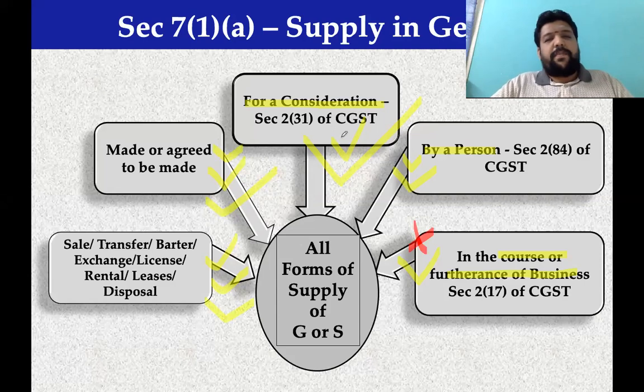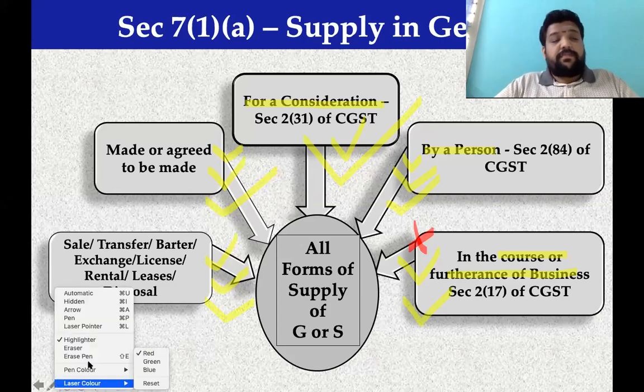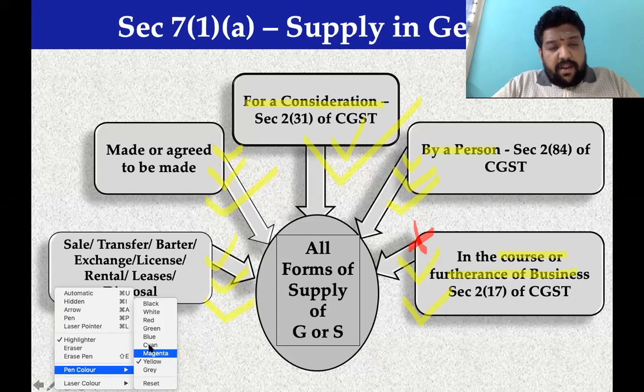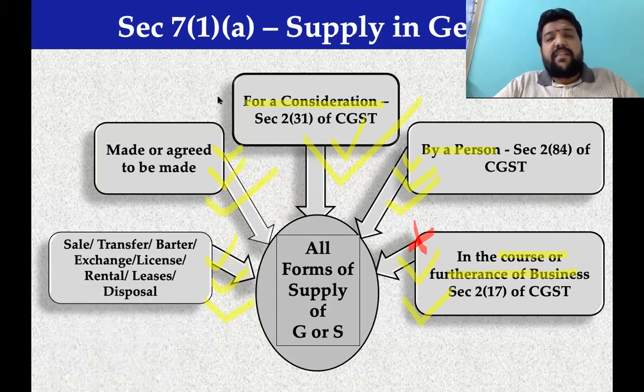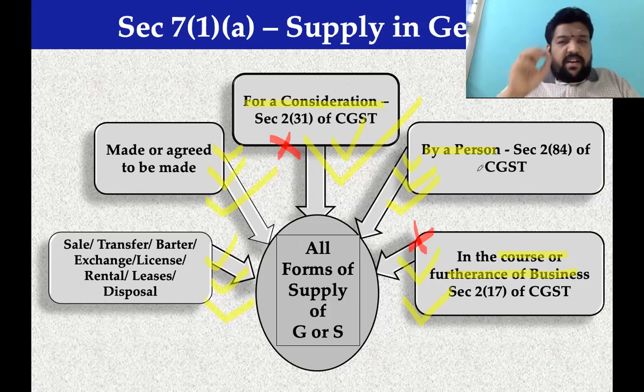The answer is yes. Is there a person providing the service? Yes, there is a partnership firm providing these services. Is it in the course or furtherance of business? The answer is yes, it is in the course or furtherance of business. Have you received consideration for the said activity? The answer was no. Because of that reason, it is not a supply. The CA firm that did a work for a charitable institution and has not collected money is not making a supply. Let me repeat, not a supply. So once it is not a supply, it is not leviable to GST.